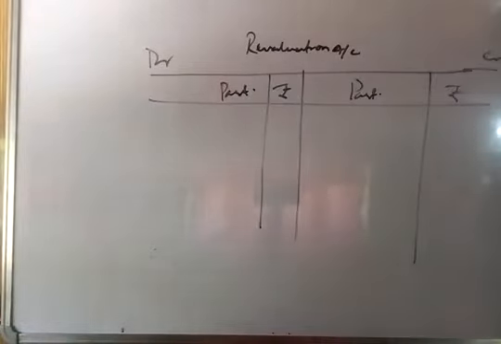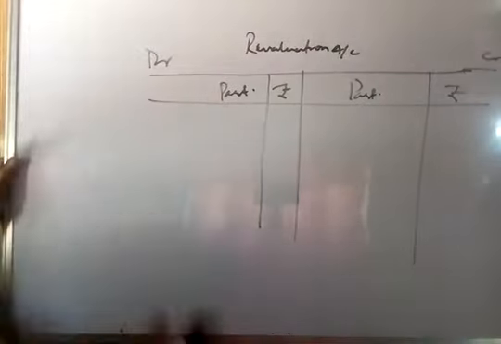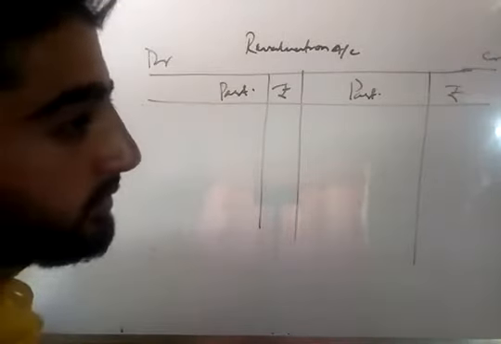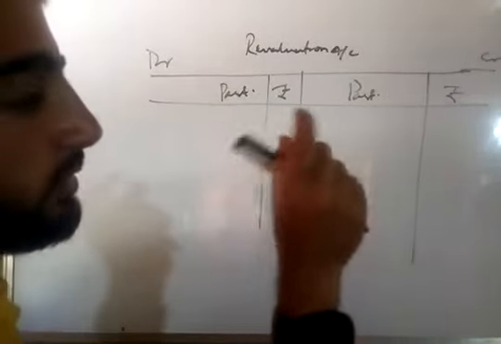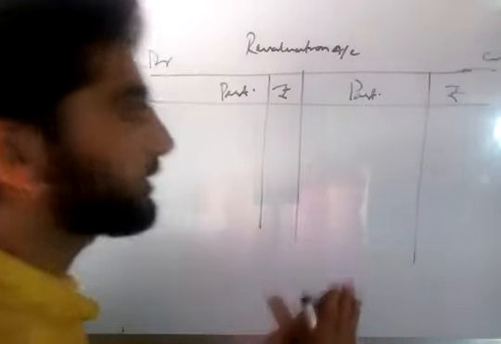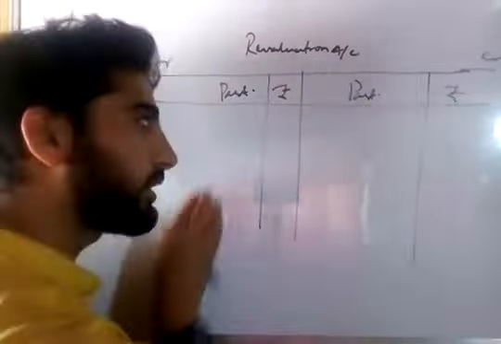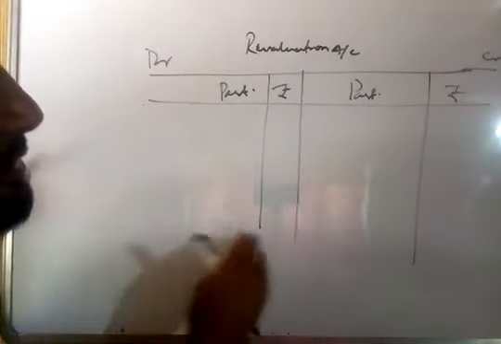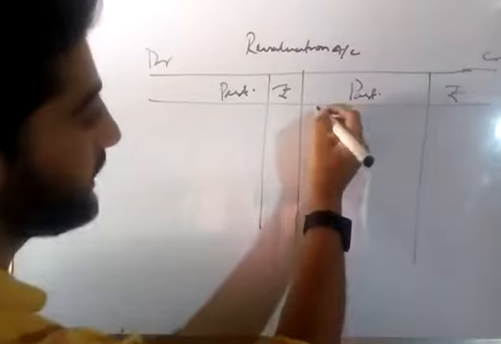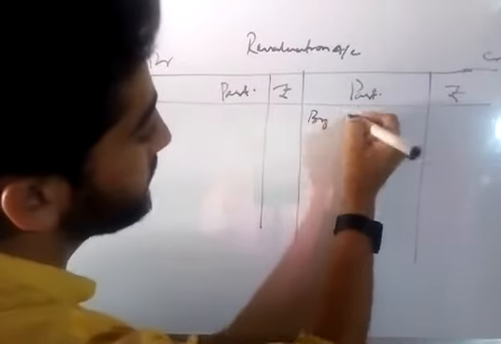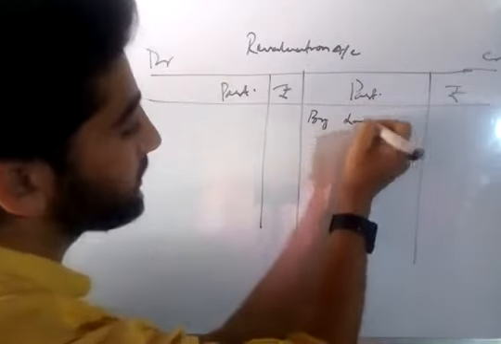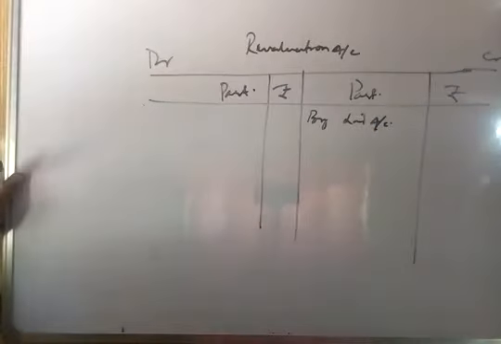So, if we go through the statement that we prepared, we will find out that those items for which we put plus signs, we have to write only those items on the credit side, and minus sign items will be written on the debit side. So the plus sign item was only one, that was land. So we will write here by land account, increase in the value of the land by land account.